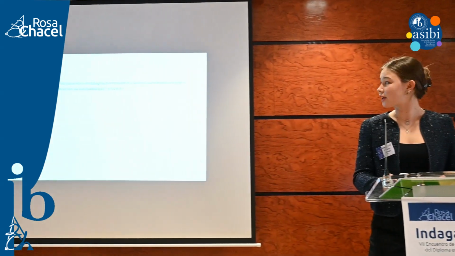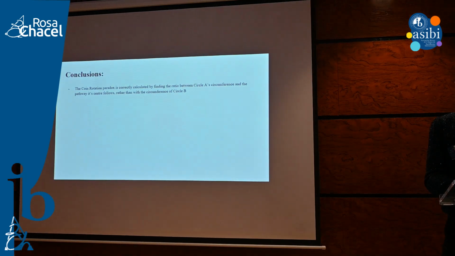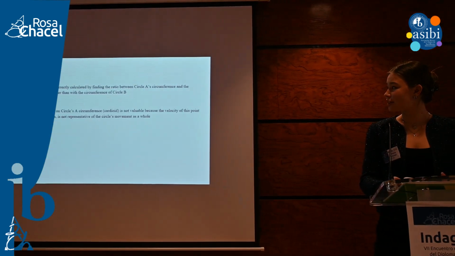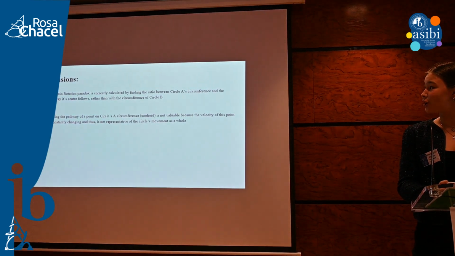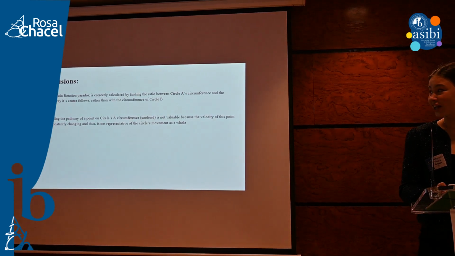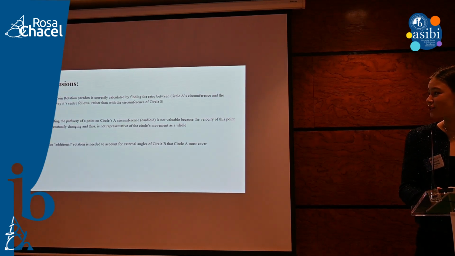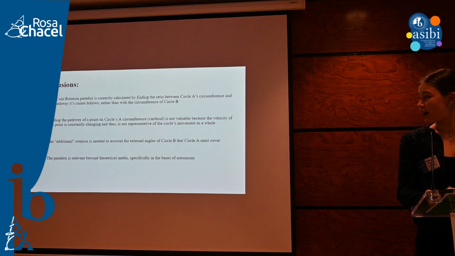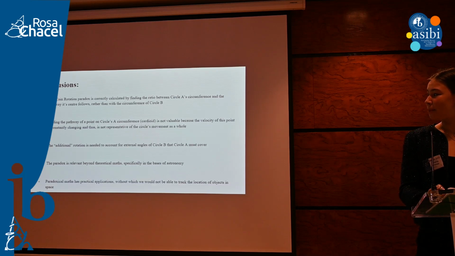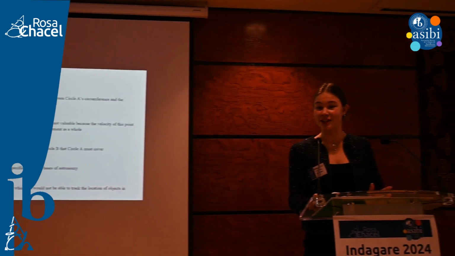So the conclusions that I came through with my essay are that the coordination paradox is correctly calculated by finding the ratio between circle A's circumference and the pathway its center follows, rather than the circumference of circle B, right? That's the very first thing we established. Finding the pathway of a point on circle A's circumference, the shape of a cardioid, as I was saying, is not valuable because the velocity at this point is constantly changing, and thus it is not representative of the circle's movement as a whole. The additional revolution is needed to account for external angles of circle B that circle A must cover. The paradox is relevant beyond theoretical maths, especially in the basis of astronomy, and paradoxical maths has practical applications in this case, without which we could not track the location of objects in space.